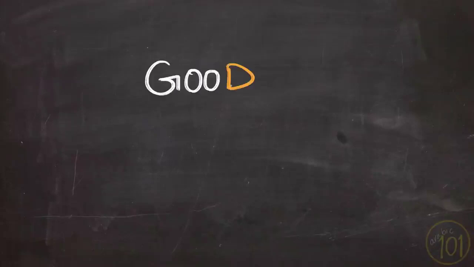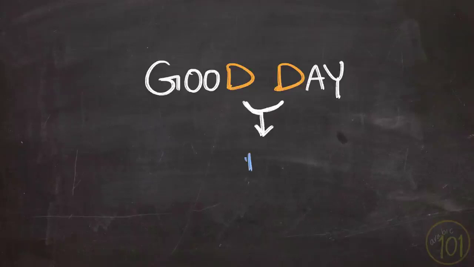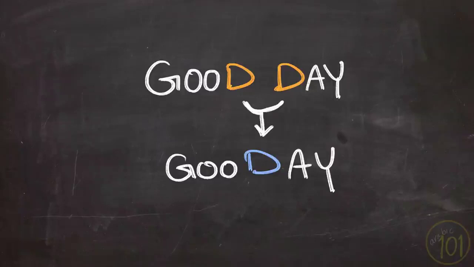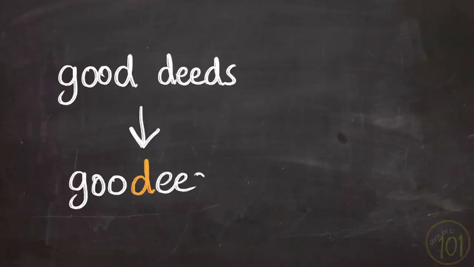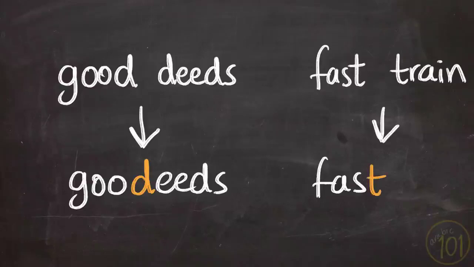People don't typically say "a good day." That's because in English, if identical letters follow one another, like the D in our example, they are fused or assimilated together. Just like when we say things like "good deeds" and "fast train."